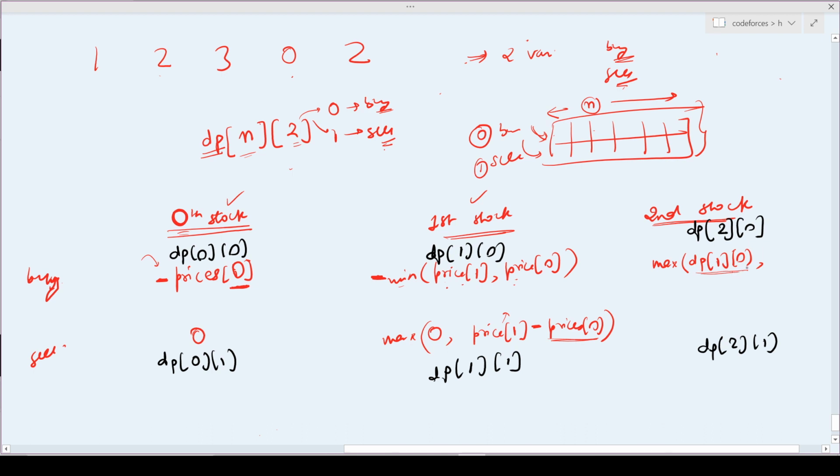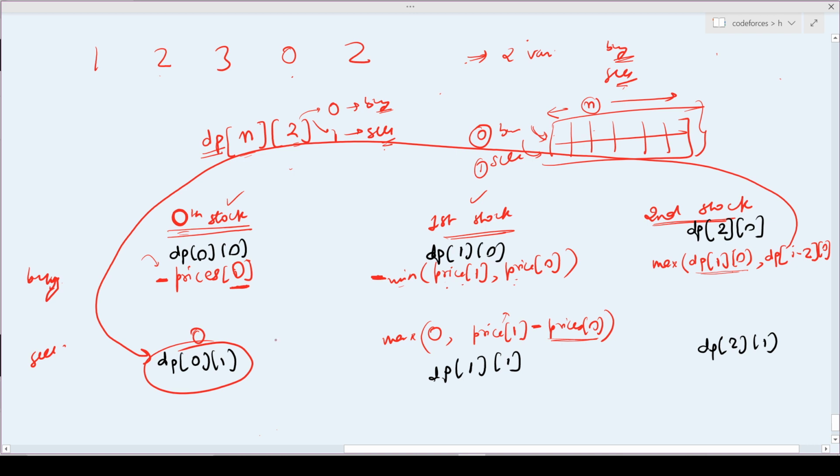Okay, and the second thing would be that if I actually buy a stock here, the amount of money I would spend here would be dp of i minus 2 comma 0, which indicates the price of this cell. Because if I am buying a stock here, I must have sold the stock on the i minus 2th day or before it.